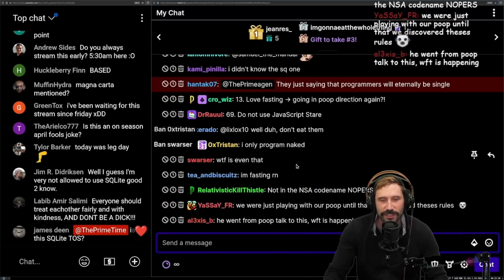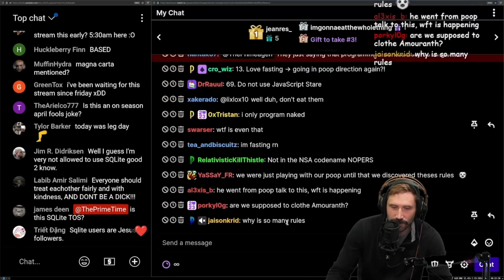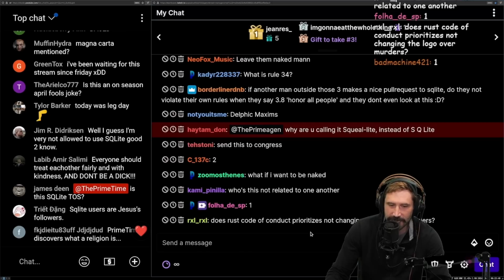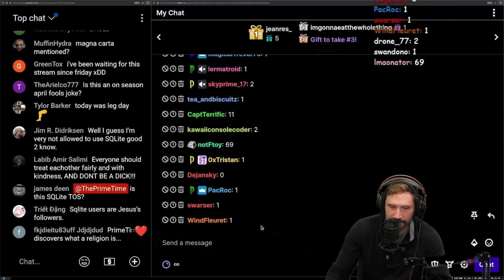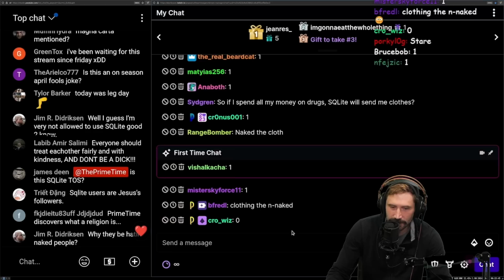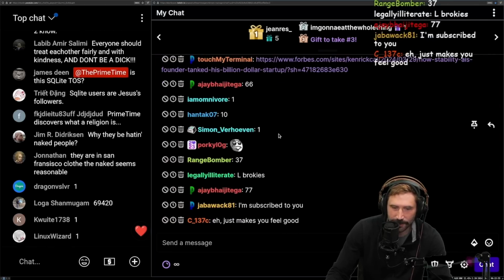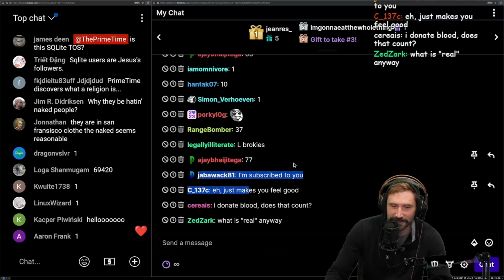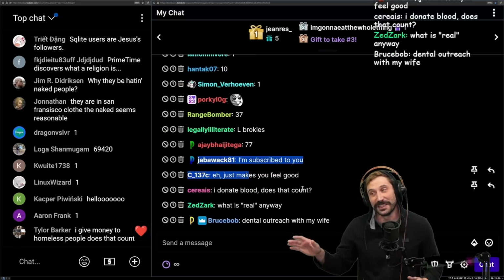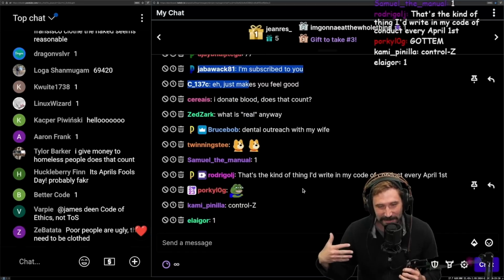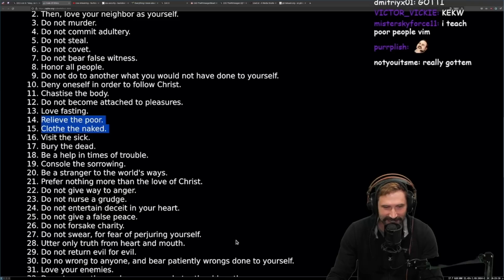Okay, so why would clothing the naked not be good? Well, if you're not helping the poor, like real talk, type 1 in the chat if you actually do some sort of real charity. Anyone, I want to see it. Type 1 in the chat if you do a real form of charity. Yeah, charity's good for the soul. Okay, there's a lot of people that get nothing. You know what I mean? I like to see that. By the way, I like that I'm subscribed to you. Okay. Hey, let's not call me a charity case, people. Okay. Hey, let's not do that. I'm not ready for that. Okay. I'm not ready for this.